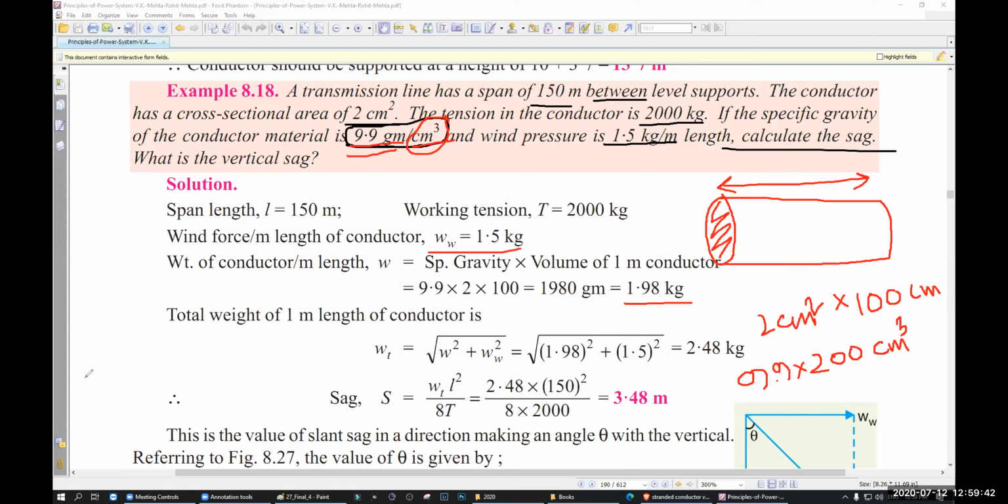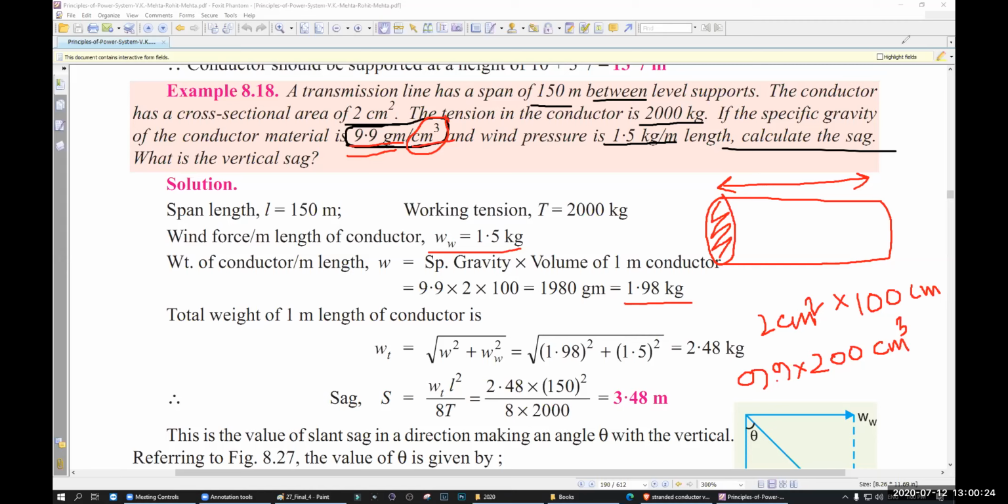So the formula was WT equal to root over W plus W ice whole square, remember? Plus wind square. Since you do not have any ice, we can make it 0. So W square plus Ww square. That's it. So 1.98 whole square, 1.5 square, so 2.48 kg. That is your WT. What is your sag?